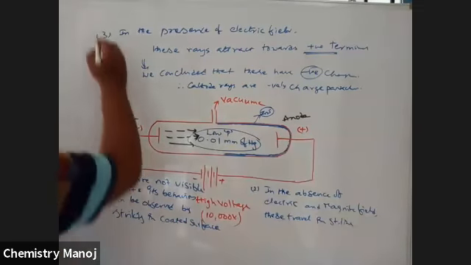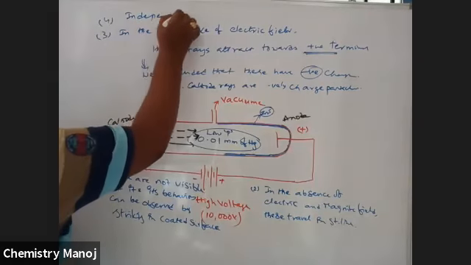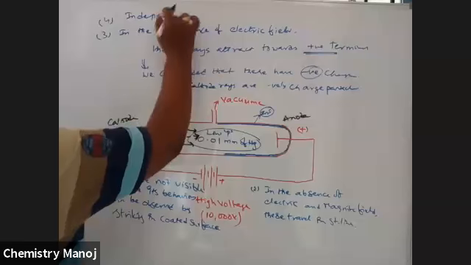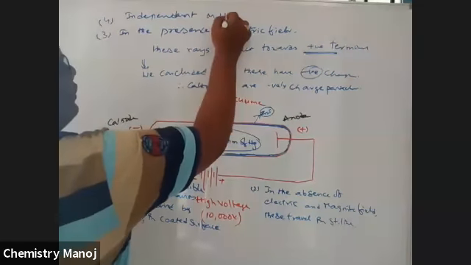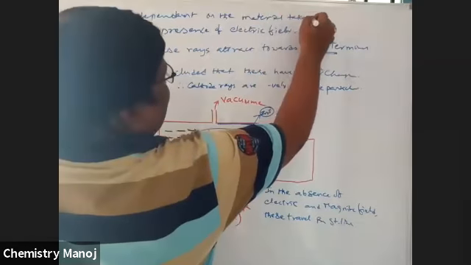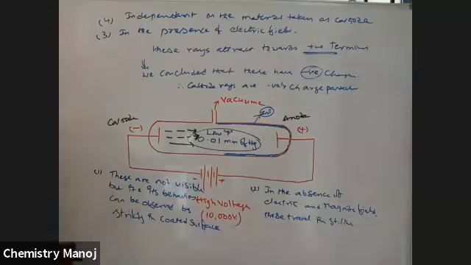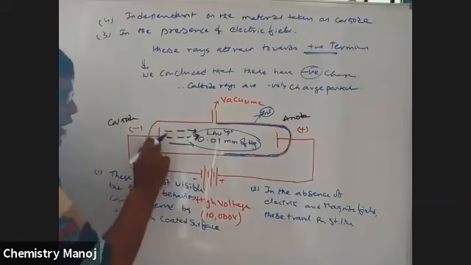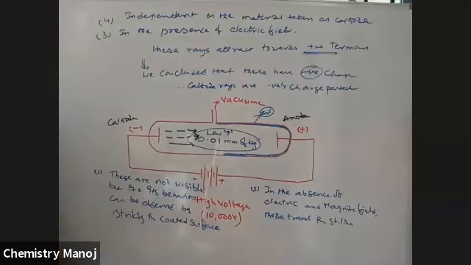Next, the fourth point, what we observe here: it is independent of the material taken as cathode. Whatever the material taken, zinc metal or copper metal or some other metal, all these rays are observed. So it is independent of the material taken as cathode.